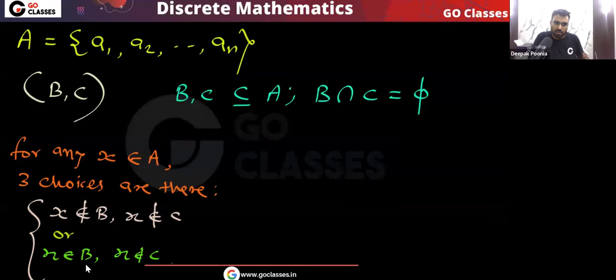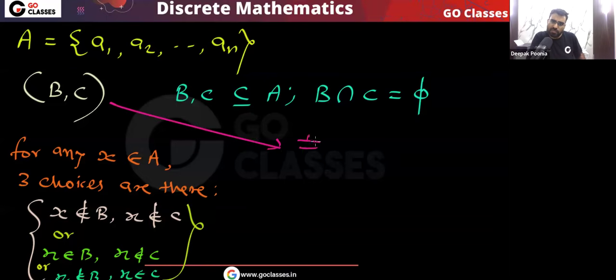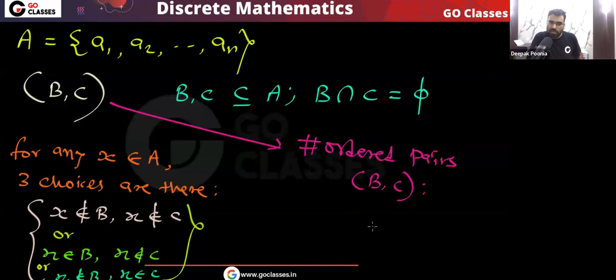Or finally, I can say x does not belong to B, x belongs to C. So you can see these are the three choices. For every element, these are the three choices. Finally, I can say that the number of ordered pairs B comma C that we can create will be equal to 3 power n. Very simple, because every element of this set A has three choices.